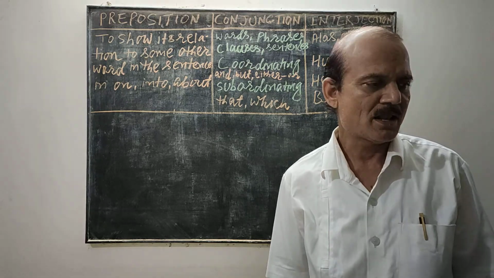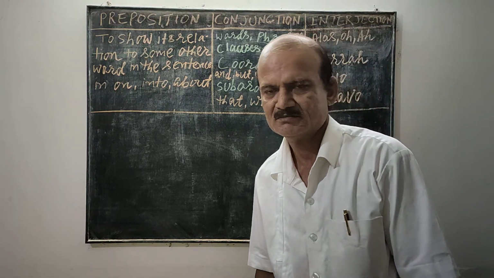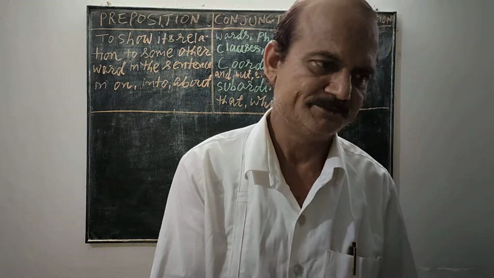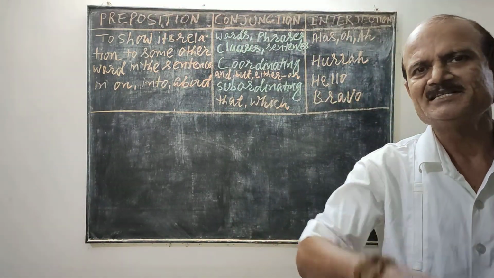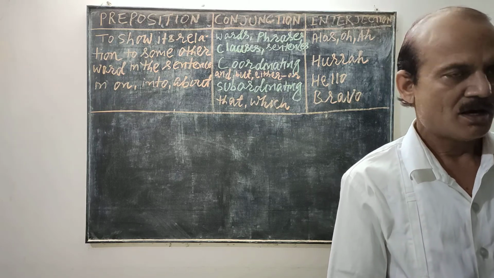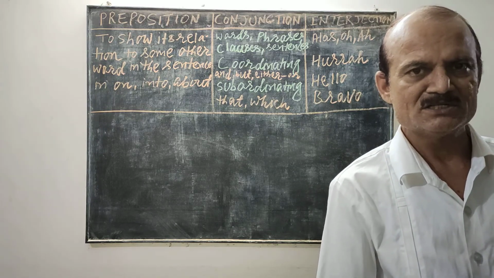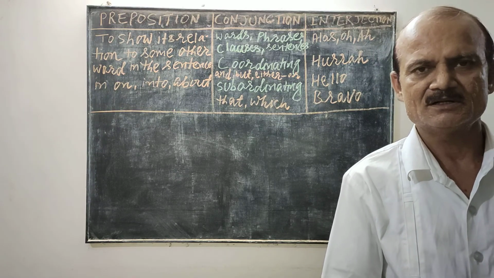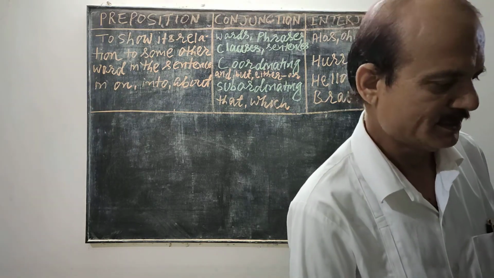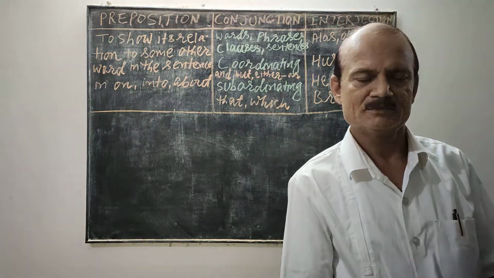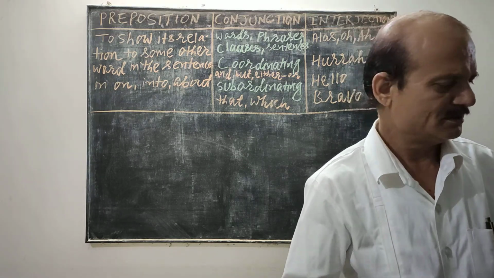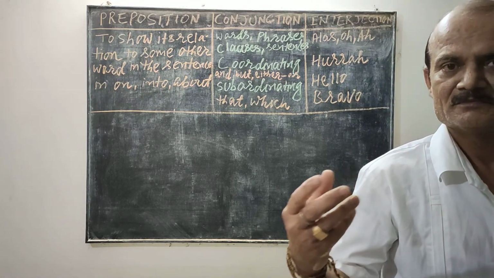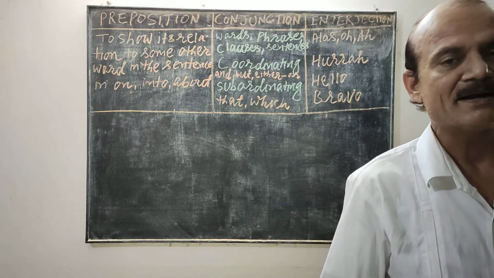For example, "the book is table" has no meaning, because the meaning completely changes. We want to say "the book is on the table," but if we say "the book is table," it will have no meaning or a different meaning, and we may laugh at it.